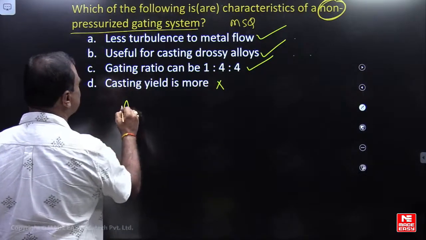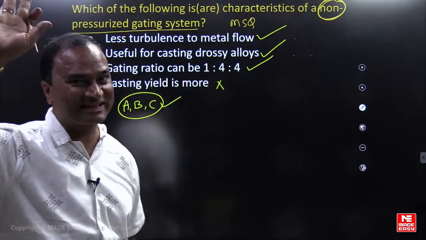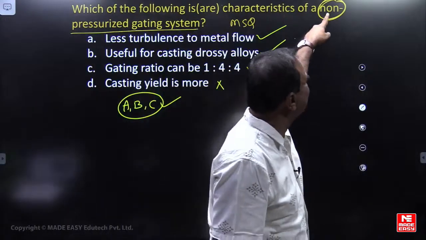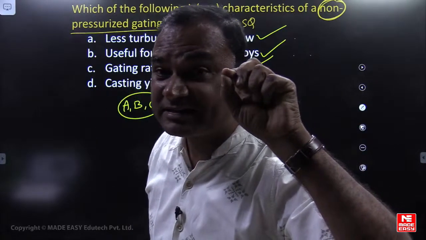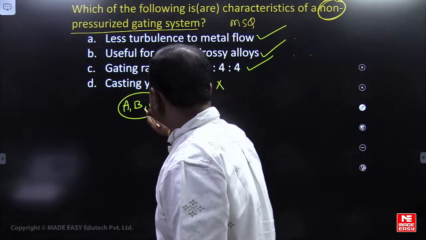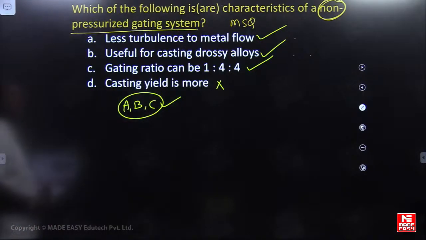So it is A, B, C. A, B, C is correct. I'm sorry, I had not seen this non here. I missed it. It is a non-pressurized gating system. Correct. A, B, C are correct, and B is also correct.